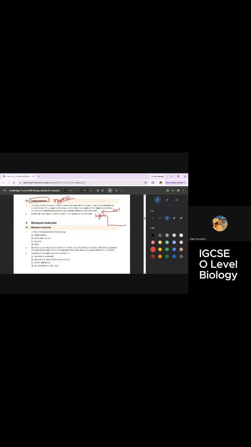I can draw something like this. Can you see? This is a slide. Okay, let me draw a slide for you. Higher concentration, higher level here, higher and lower. In diffusion, everything was moving down the slide like this. But in active transport it is opposite. So what will it do? It will move against the gradient, against the slope, from lower to higher concentration.